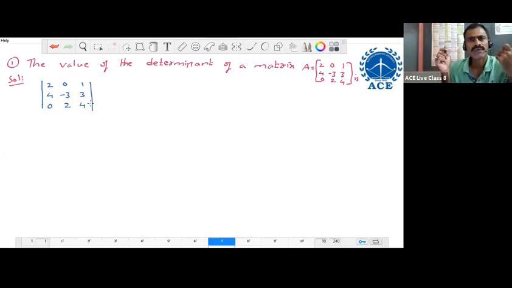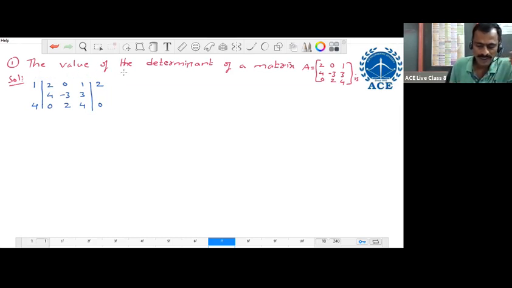According to the second method of third order determinant, if you want to write the value, we write it in two steps. In the first step, you have to rearrange elements along the first row and last row. Along the first row, write the last element 1 before the first element outside the determinant like this. Write the first element 2 after the last element outside the determinant. That is a rearrangement. We do the same thing along the last row. Write 4 before 0 outside the determinant, and write 0 after 4 outside the determinant.